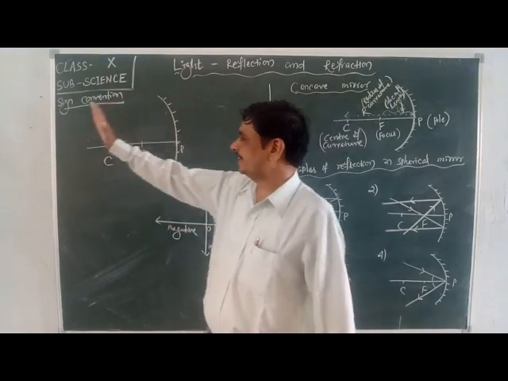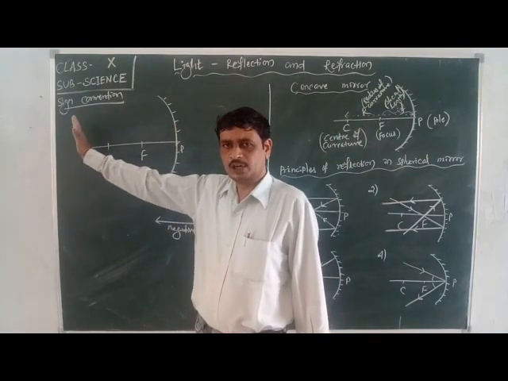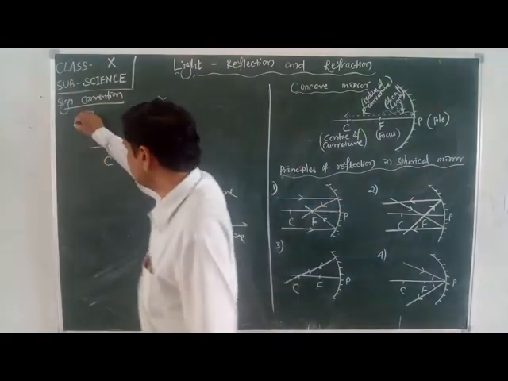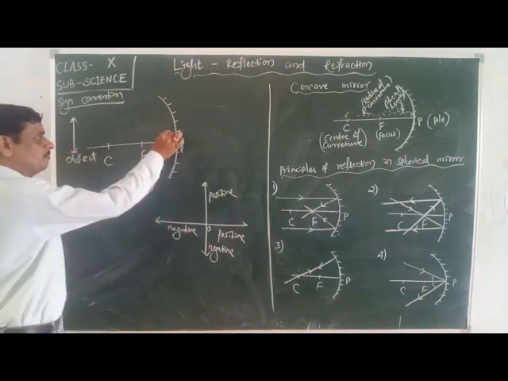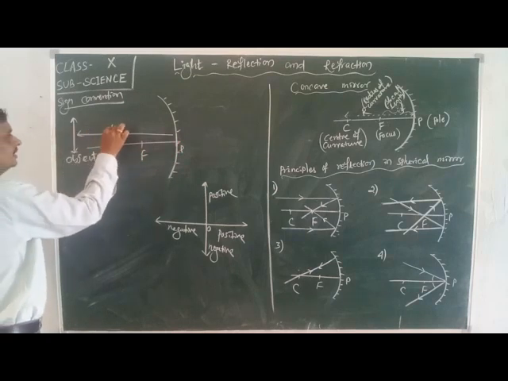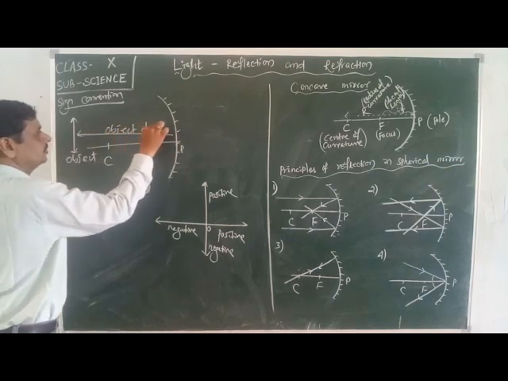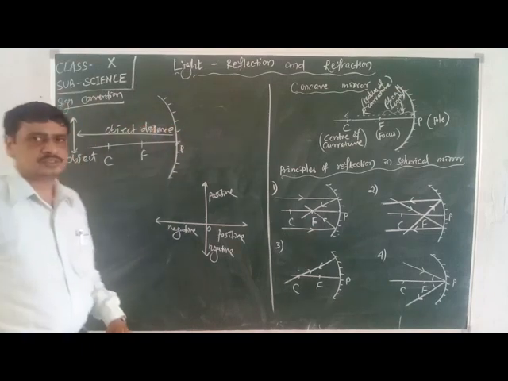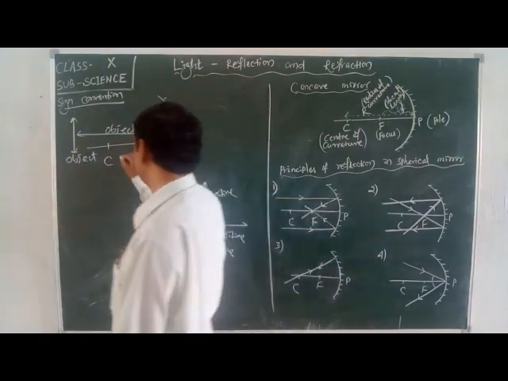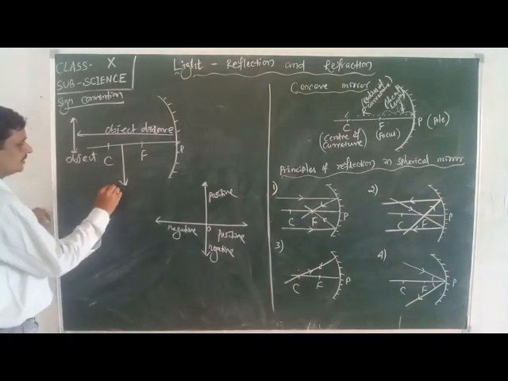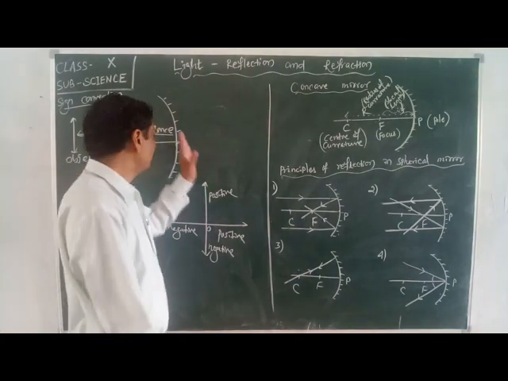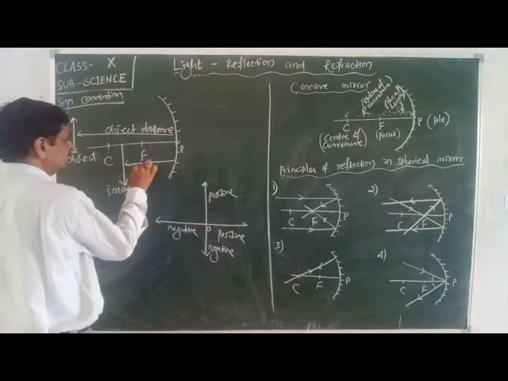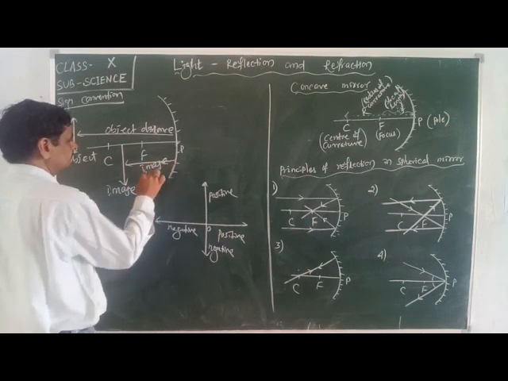When the object is on the left side, like here is the object, the object distance will be from the pole to this object. It is the object distance. When the image is there, then we have to measure the distance from the pole to the image. This one is called the image distance.